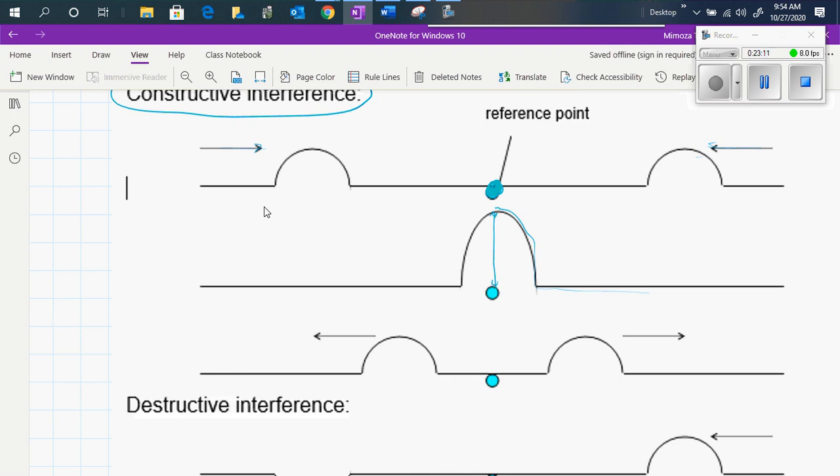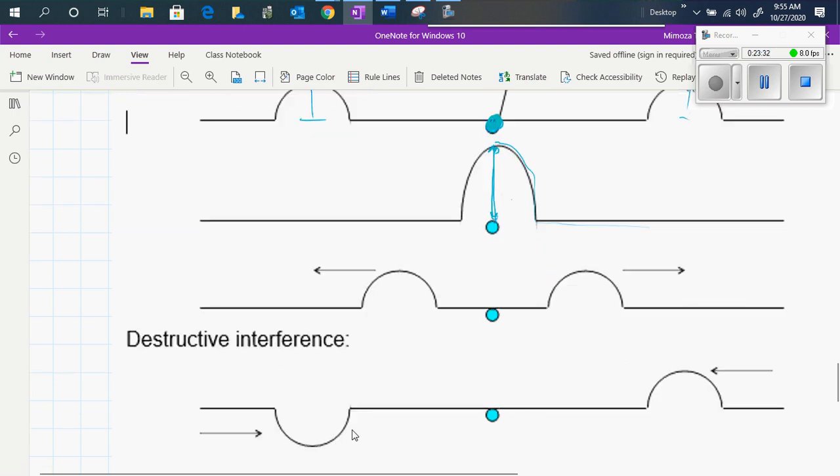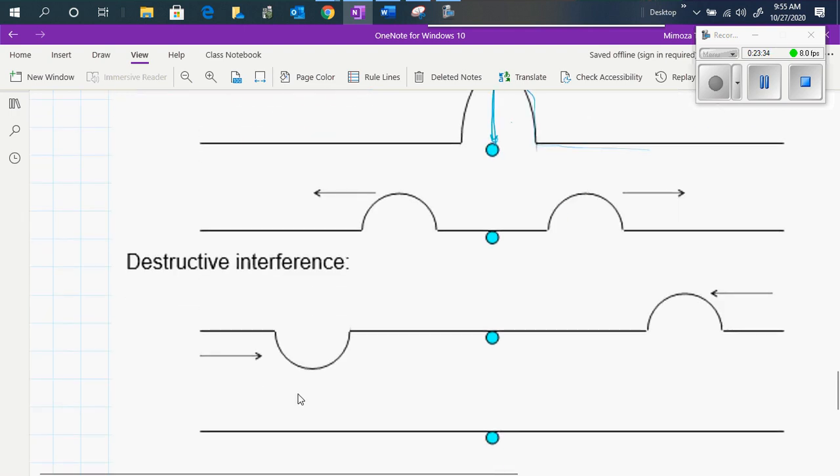Then after they meet, they go in their own directions. Since they create a higher wave pulse than the originals, this is known as constructive interference.